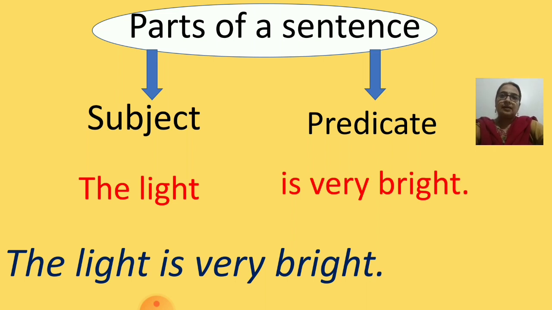So we can say the part of the sentence that tells us what the sentence is talking about is called the subject, and the part of the sentence which tells us something about the subject is called the predicate. Remember children, a predicate always includes the verb.